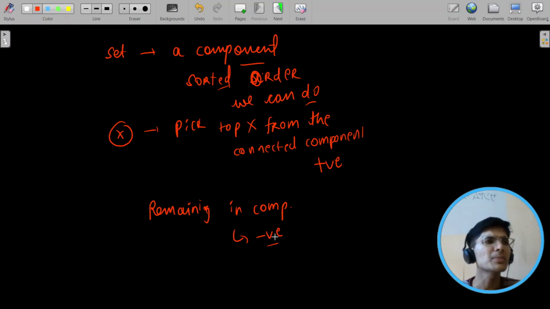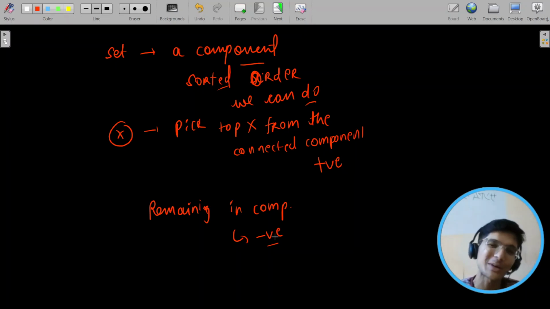Now it feels like the problem is perfectly solved. Make components, do this: try to know how many even indexes are there within a component, do a plus on them, take the largest top x from them, minus remaining, and job done, take answer. But now the question is how do you make a component? Can you remember that? Now try to understand.